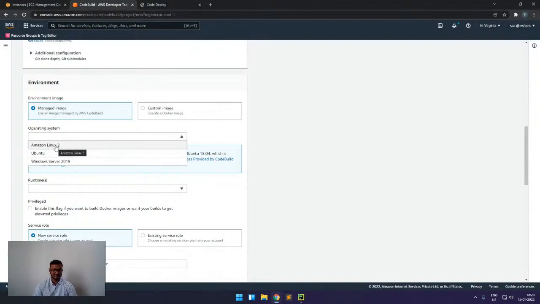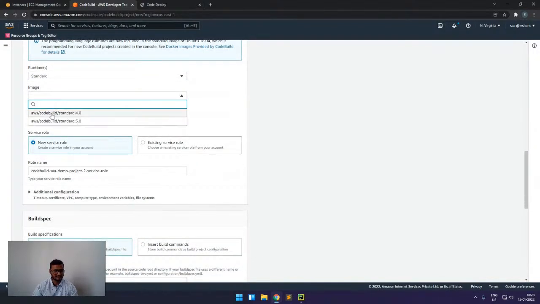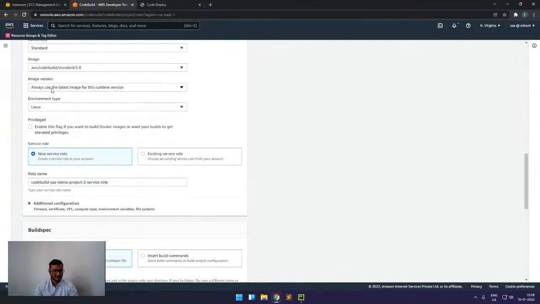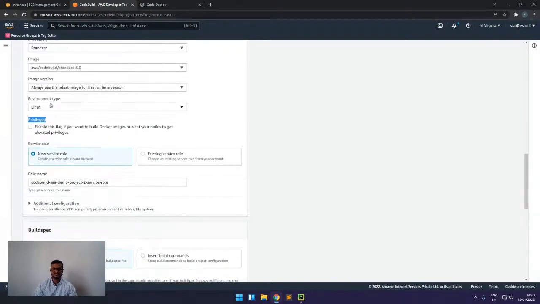We have multiple options, like Amazon Linux 2, Ubuntu, and Windows Server. We will select Ubuntu. For the runtime, we will select standard. For the image, we will select the current one, which is 5.0, and the version will be the latest. For environment type, we will select Linux, not the GPU one. Here we have the privileged option. Suppose all the files that I have in my buildspec, I want to run as a root user. For that, we can select this privilege. If I tick this one, then everything will run as a root user.